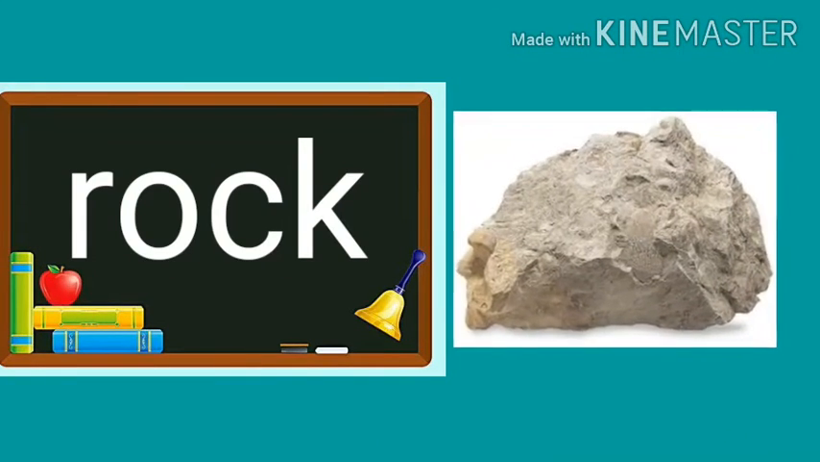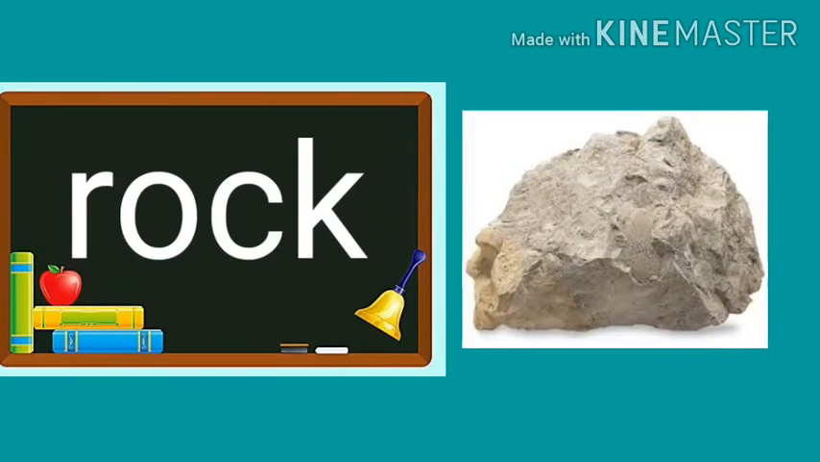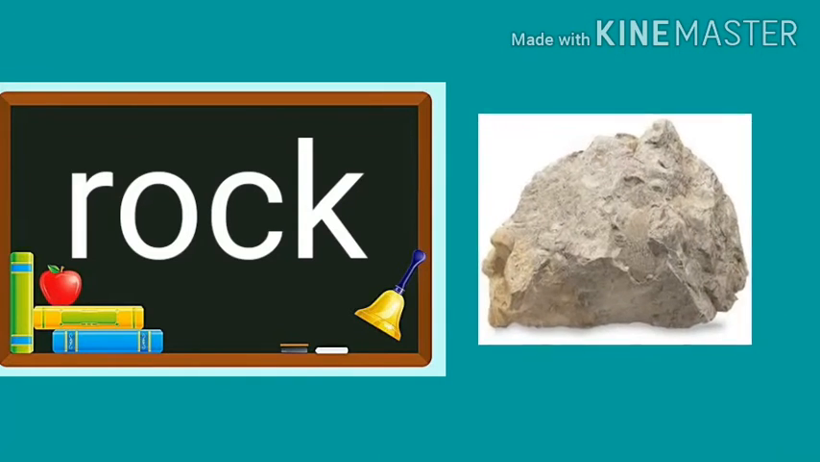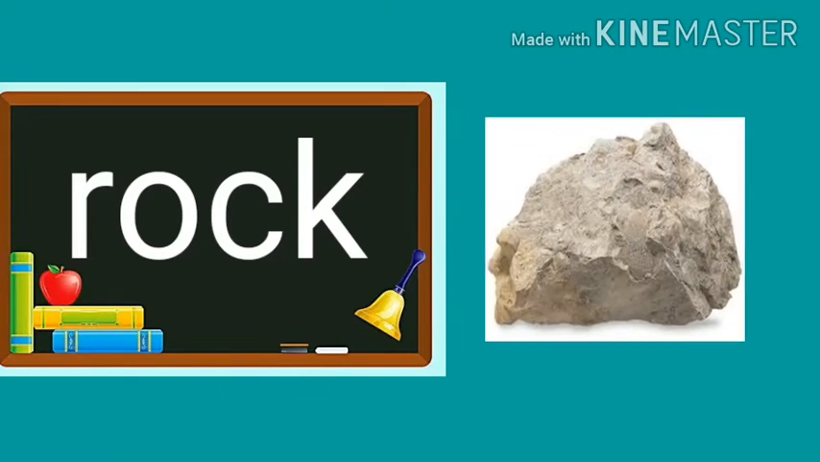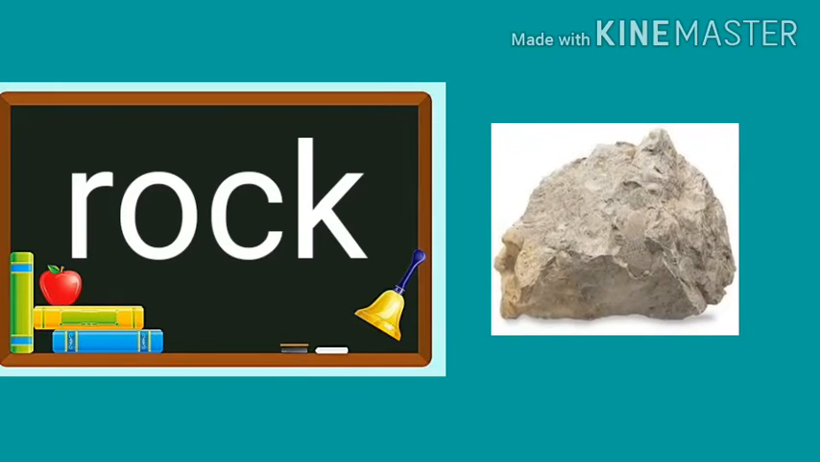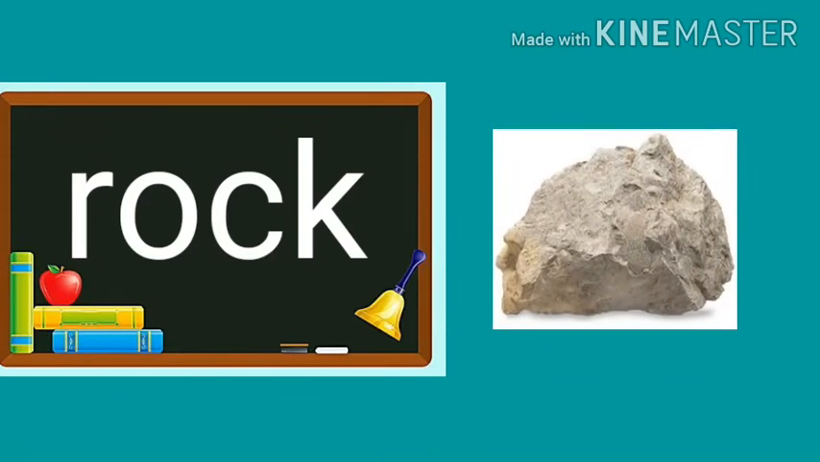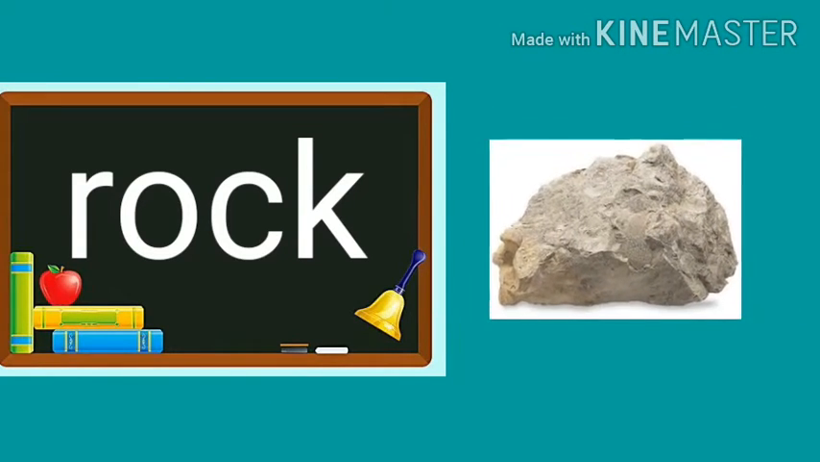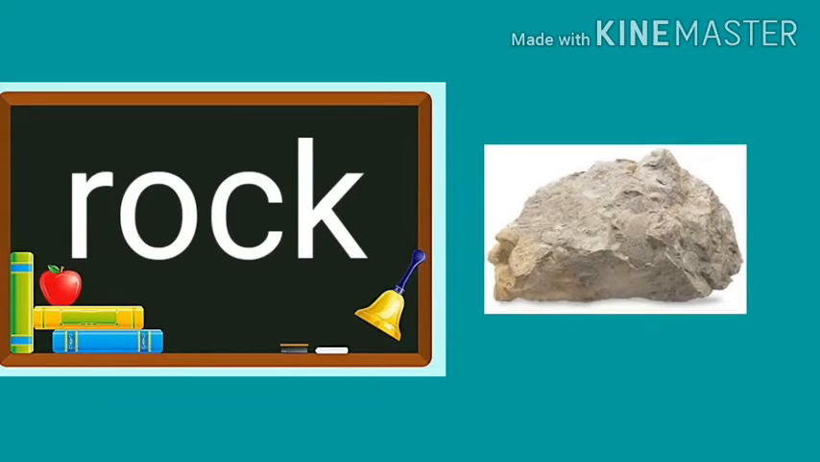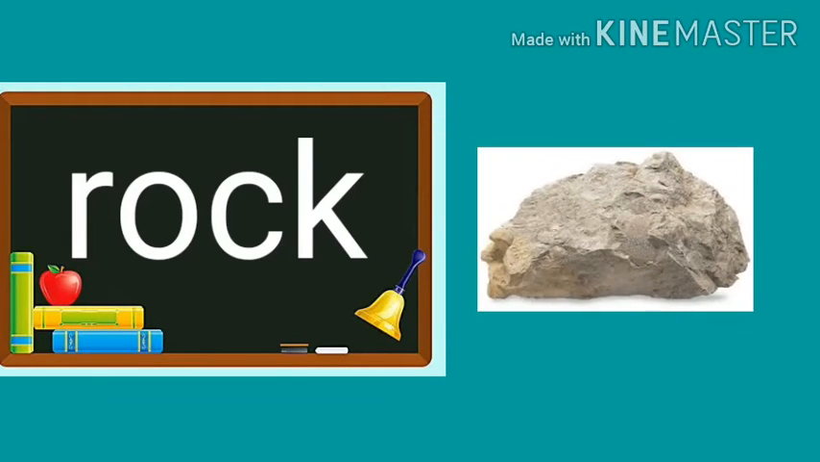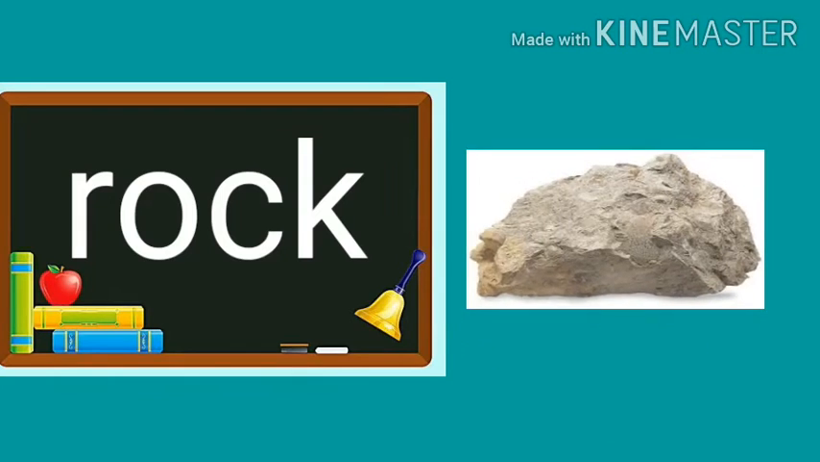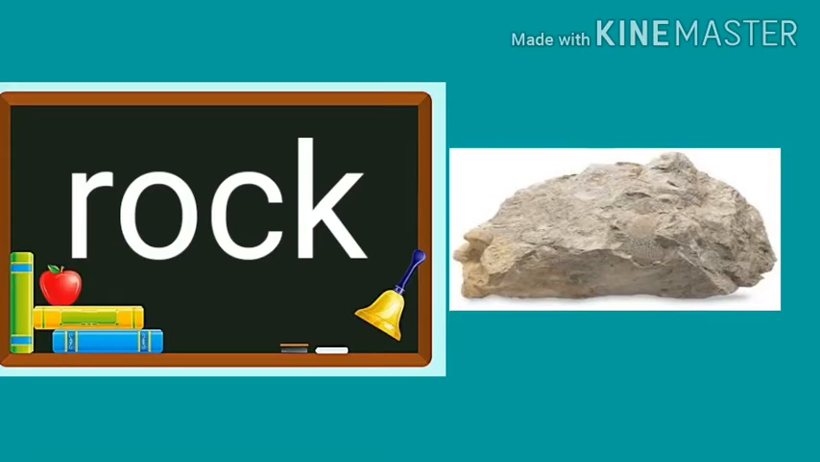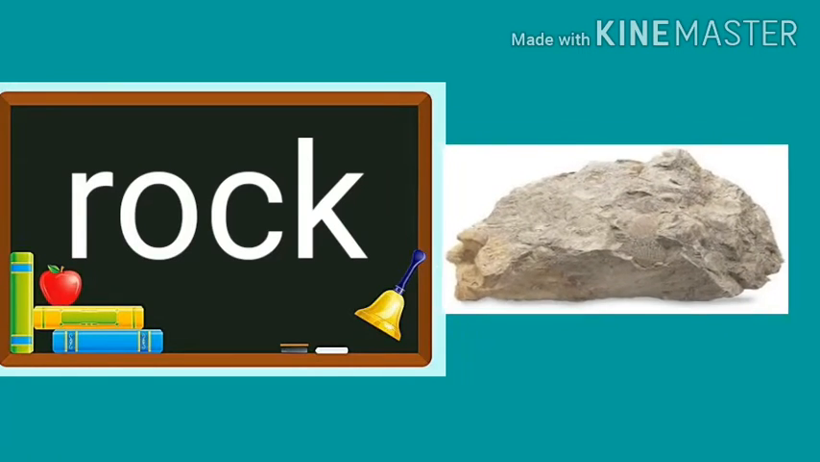Now let's see, this is a rock. What is this? It is a rock. Rock also has a sound. Spell it with the phonics. Rock. It's your turn to spell with the phonics. Now what is the rock? Rock is a big stone.